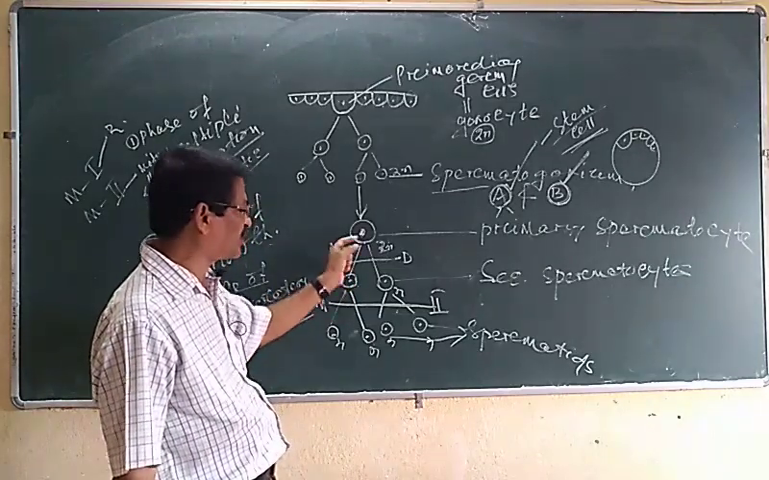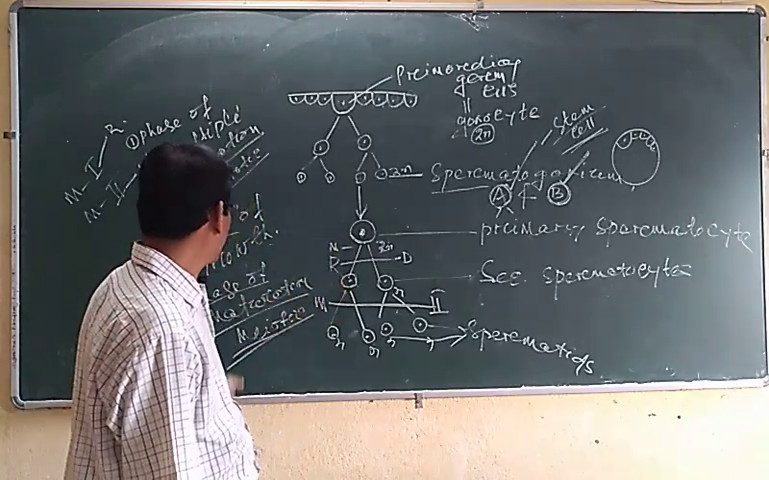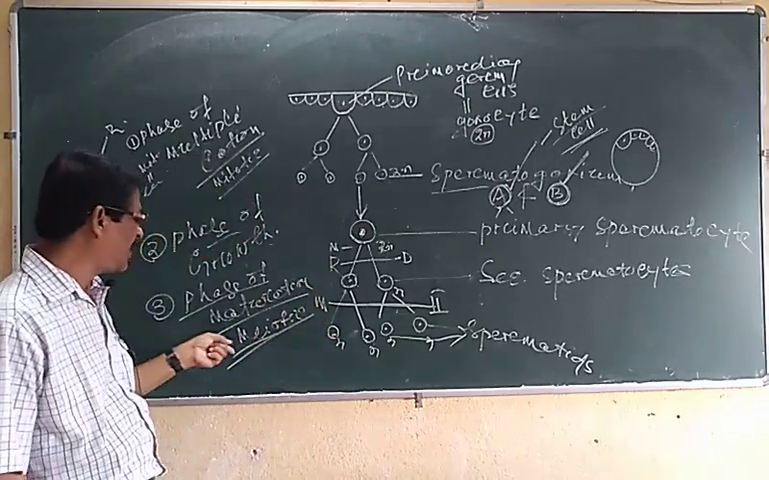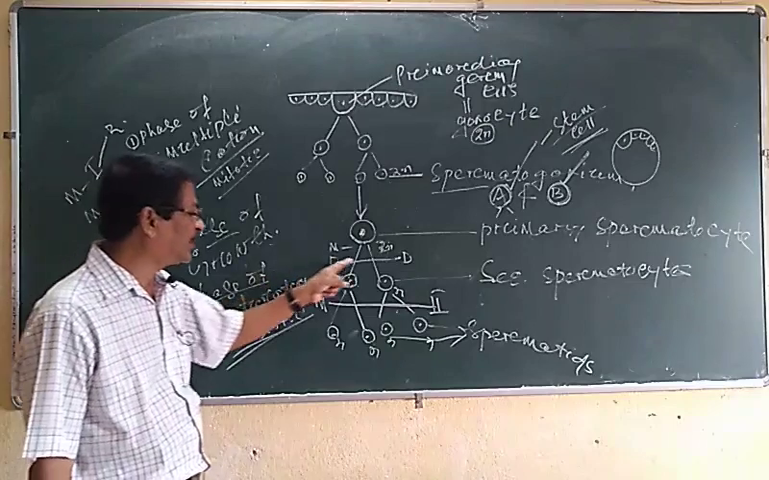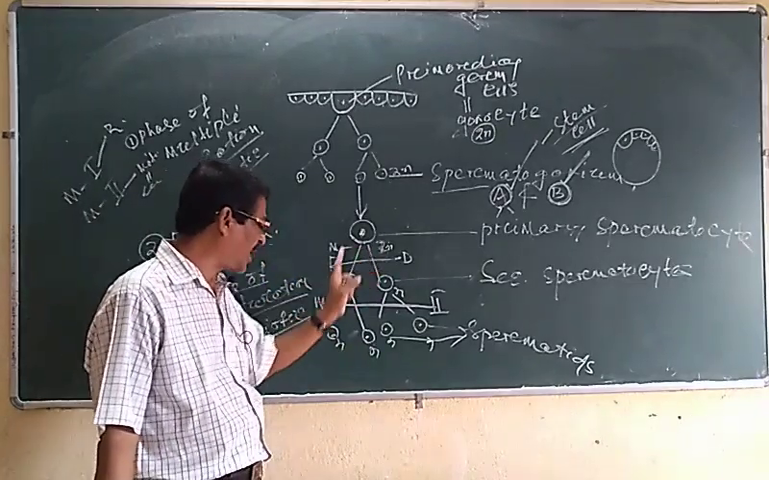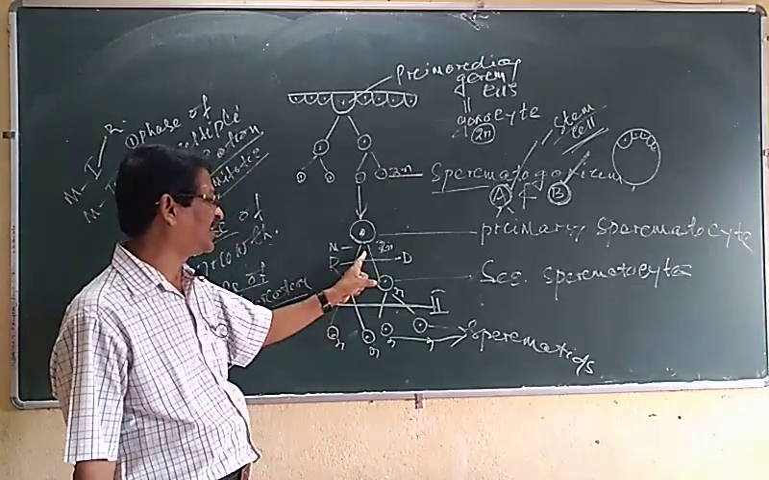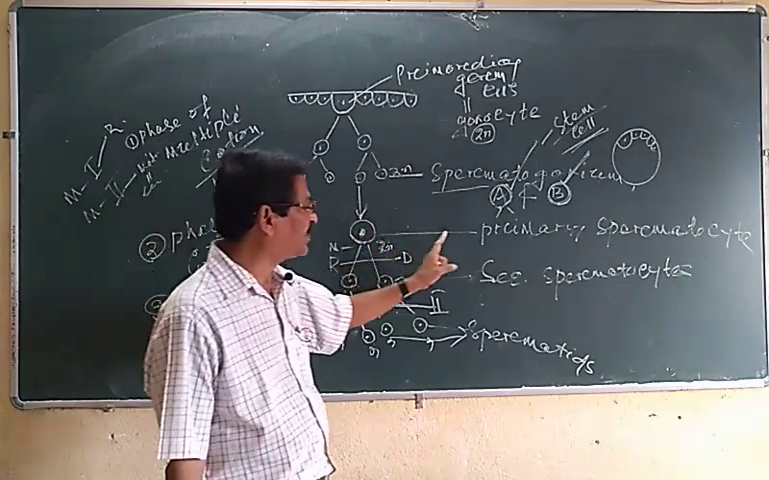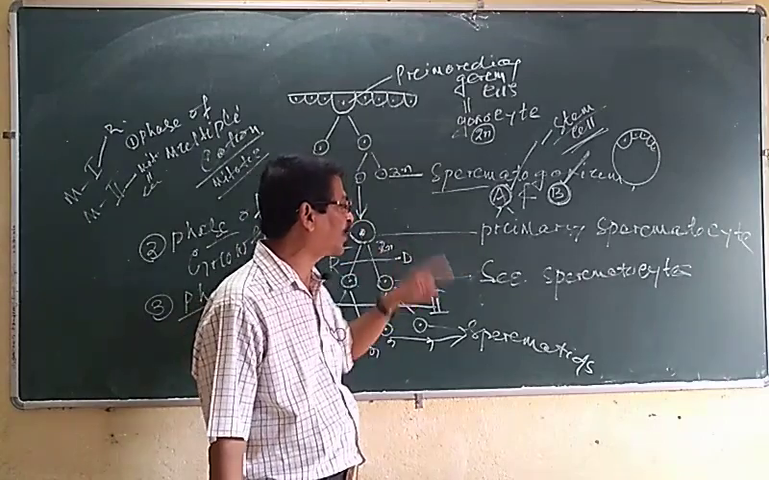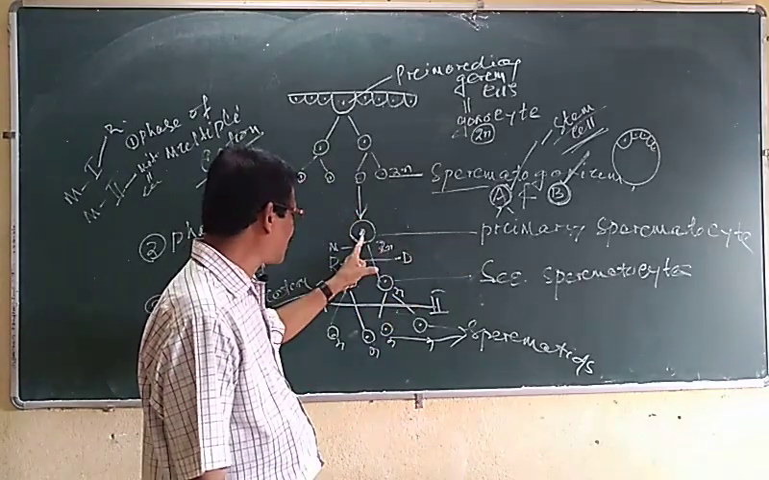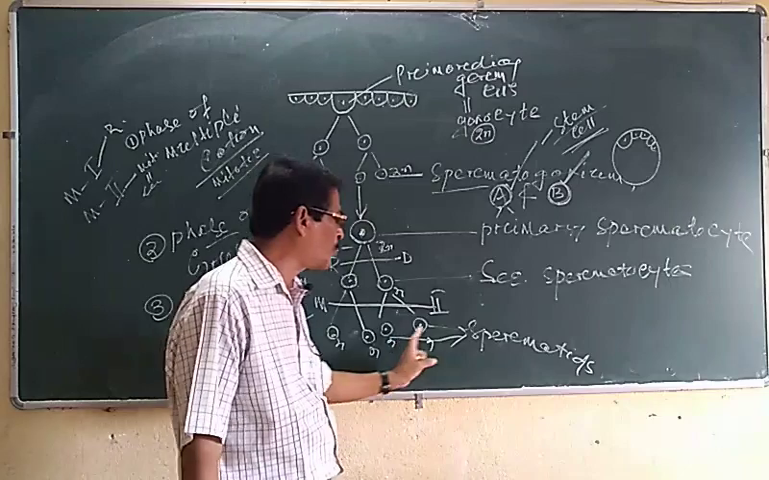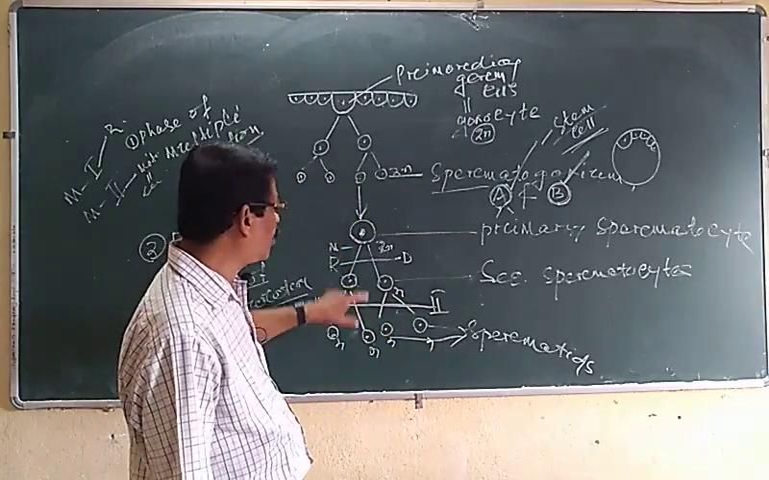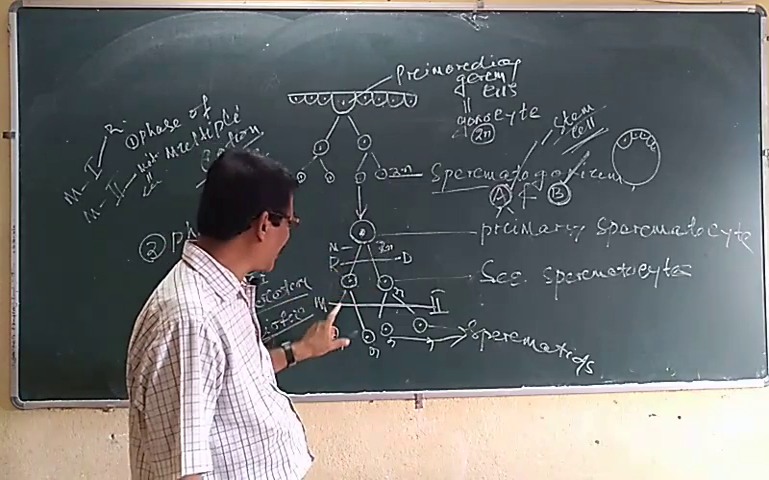Then the primary spermatocyte proceeds towards the phase of maturation. Under the phase of maturation, it is purely meiotic cell division having two phases, meiosis 1 and meiosis 2. Meiosis 1 is reductional, where the diploid primary spermatocyte divides into four haploid spermatids by the two phases, meiosis 1 and meiosis 2.